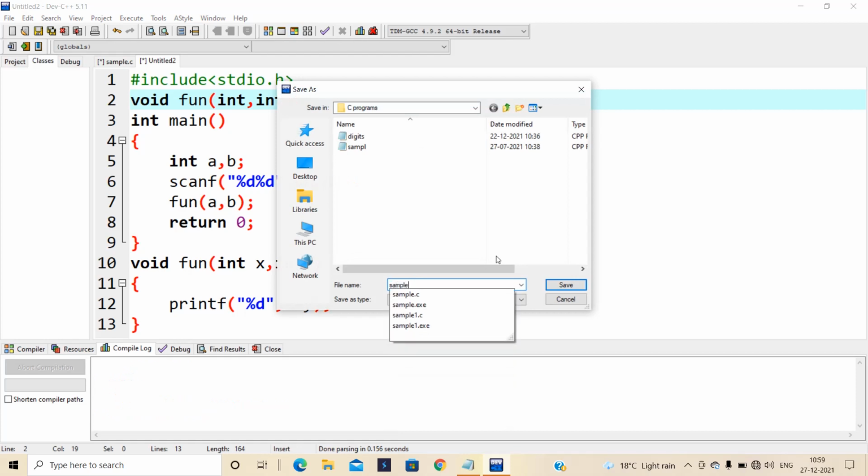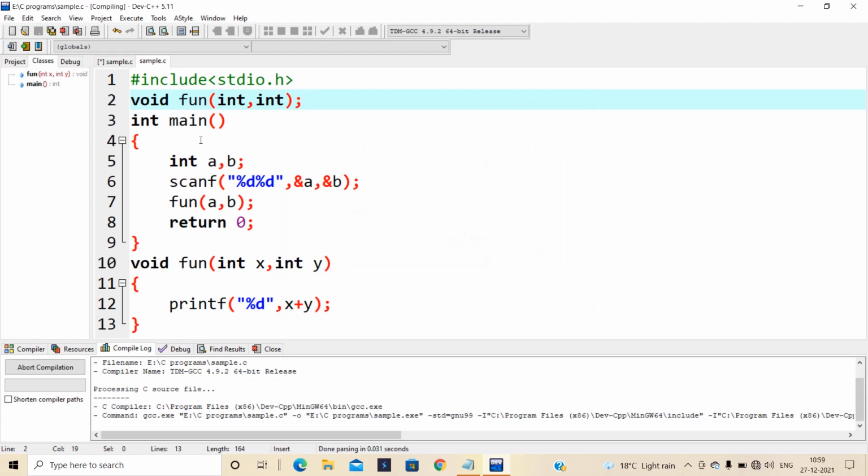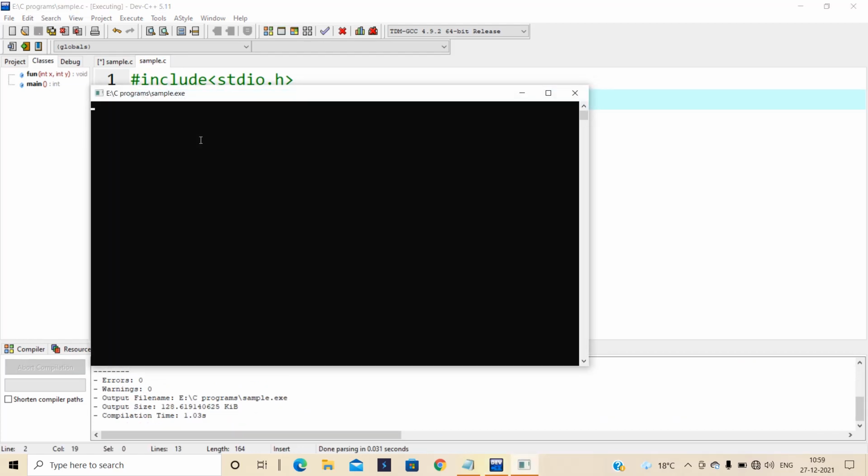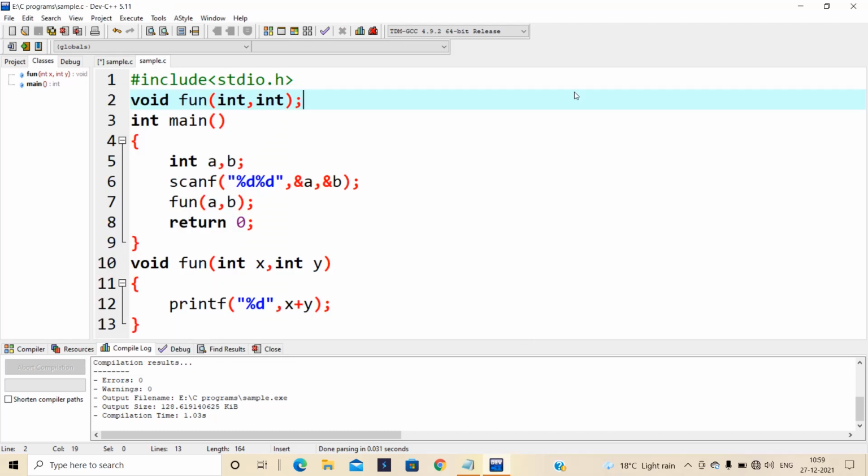I am going to save it as sample.c. Yes, it is asking for input, 10 and 25. 35 is the answer. Yes, these are the two ways of declaring and using functions.